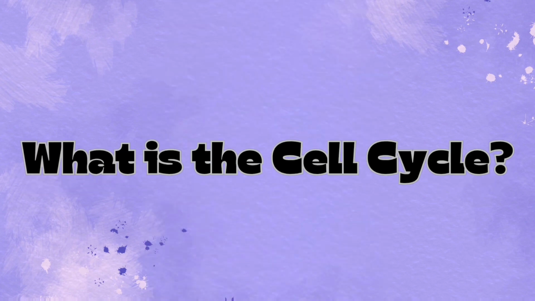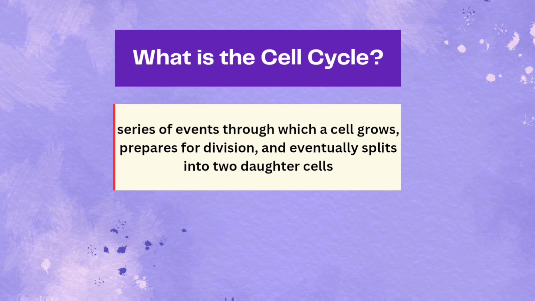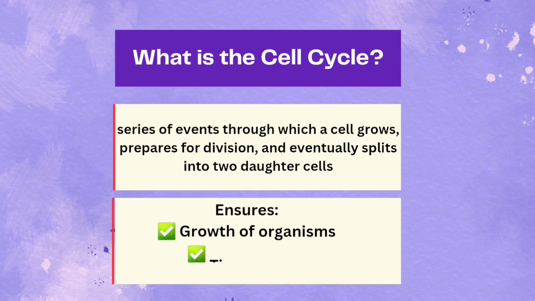What is the cell cycle? The cell cycle is a series of events that allow a cell to grow, prepare for division, and eventually split into two daughter cells. It plays a vital role in growth of an organism, tissue repair, and reproduction.